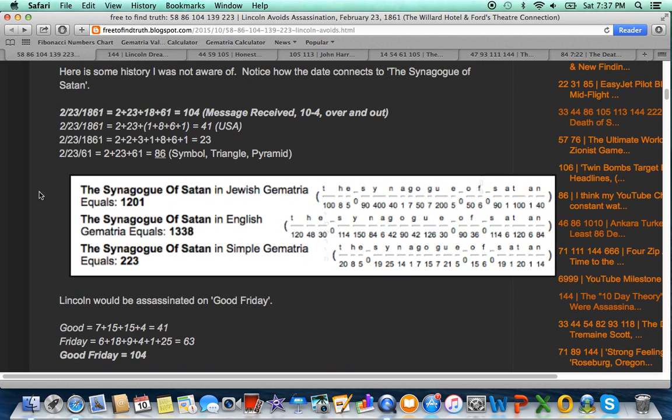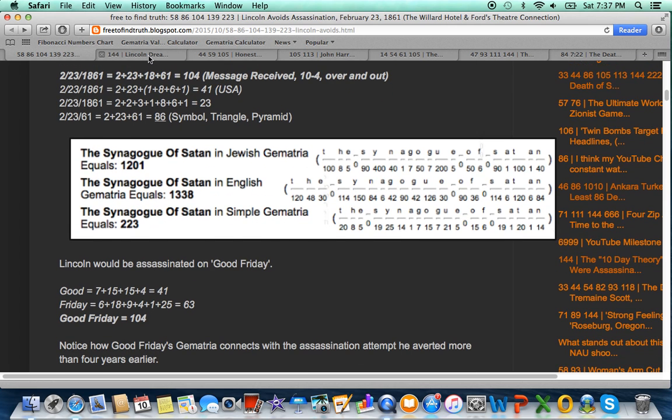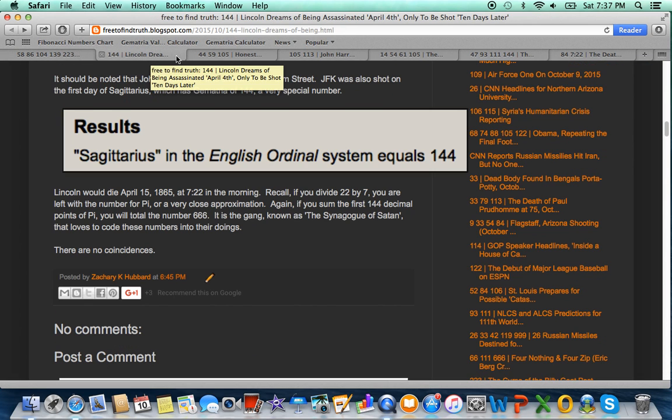In the Bible, in Revelation 13:18, that speaks about the mark of the beast, the number 223 is coded into the passage for the synagogue of Satan in the King James Version of the Bible. So all this coding is very deep. It's all very connected. 144, 223, 666, all these numbers have a relationship all through Revelation, the final book of the Bible.